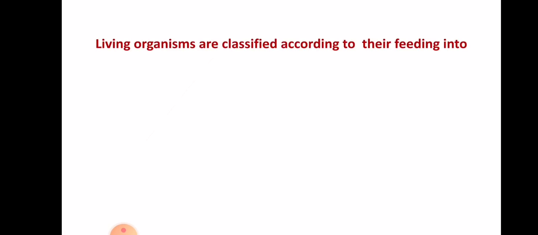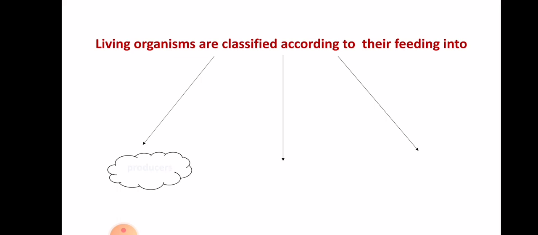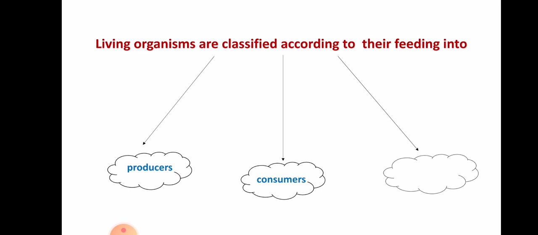They are producers, as we see here, producers. The second category is consumers. The third one is decomposers. Okay, so all living organisms are classified according to what? According to their way of feeding, into producers, consumers, and decomposers.